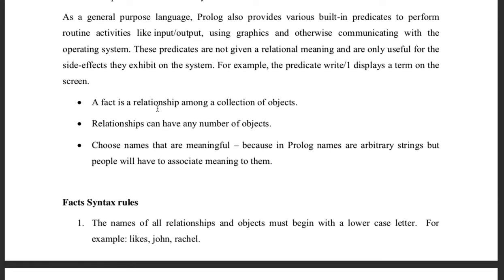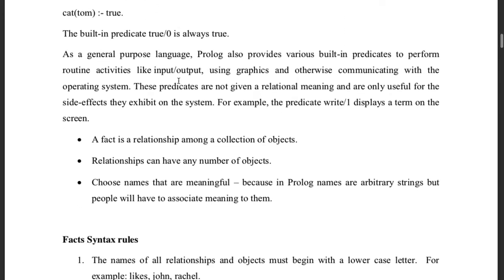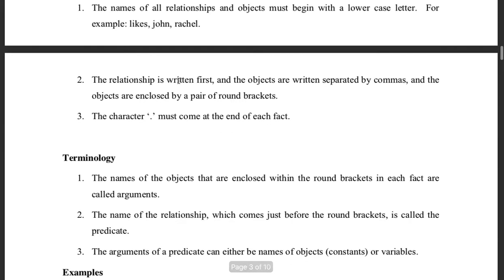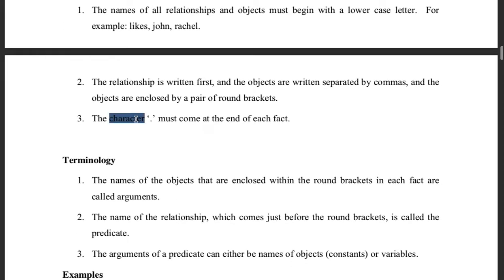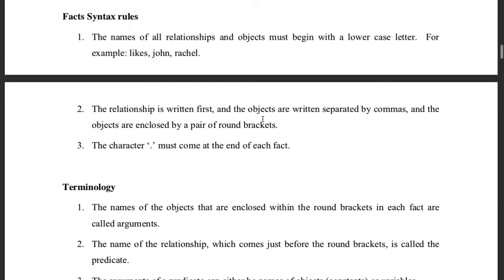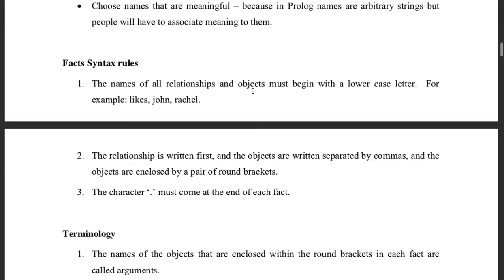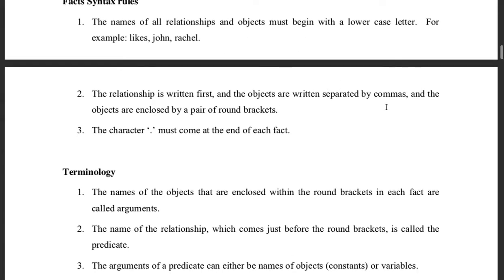So what is a fact? In the most intuitive form, I would say a fact is a relationship among a collection of objects. You show a relationship, but the important thing I'll tell you later on. As we see more facts here, as I was saying, the character dot must come at the end of each fact. The name of the relationship has some syntax rules about the fact, you can read it later on, that the name of the relation and objects must begin with a lowercase letter.